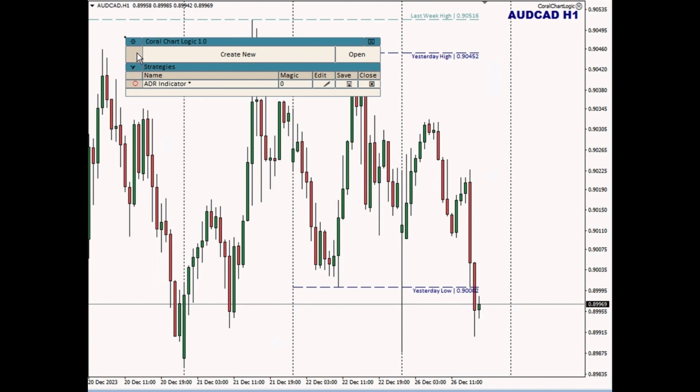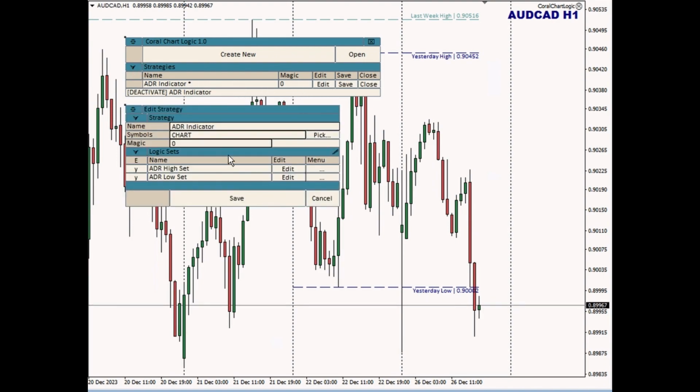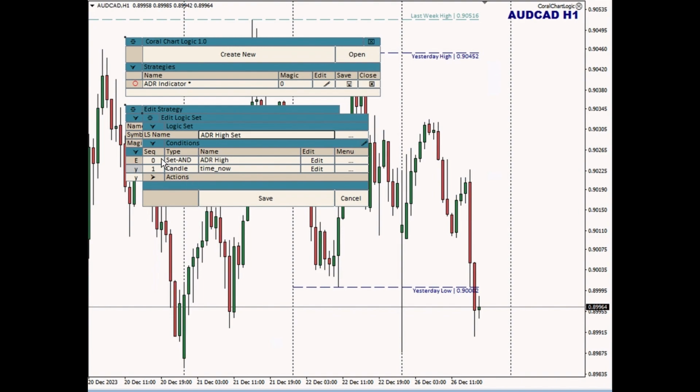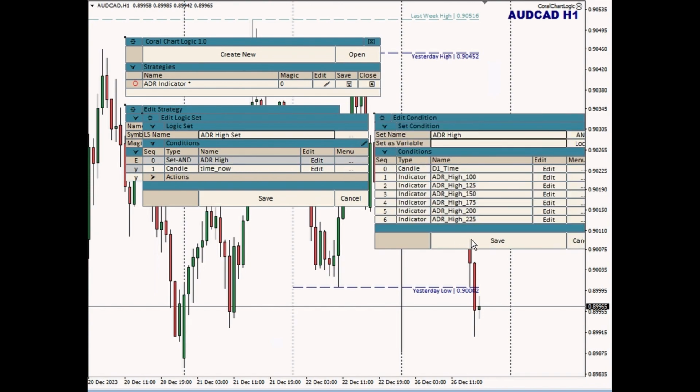I can view the content of this strategy by clicking the edit dialog, and now I've got these logic sets. If I want to see what's in the logic sets, I can navigate down, and here are the conditions in the logic set. Here's another set called a set condition that I can navigate down into and see all of the contents. This is what I would use if I was going to edit something. If I'm developing, this is the authoring mode of working with a strategy.